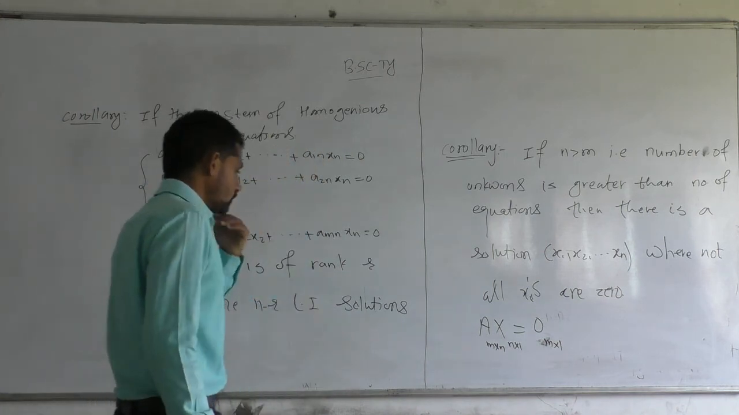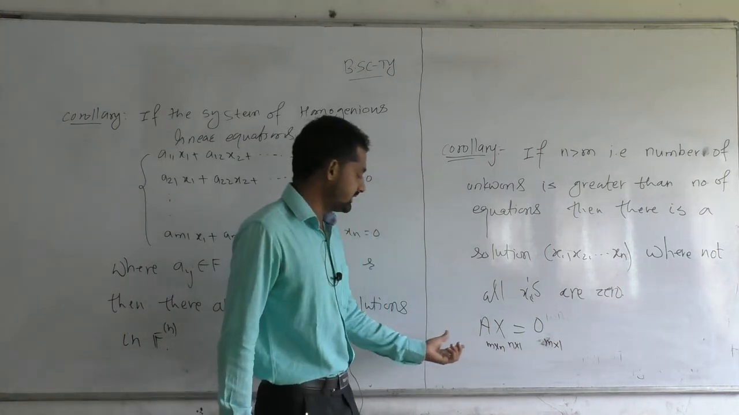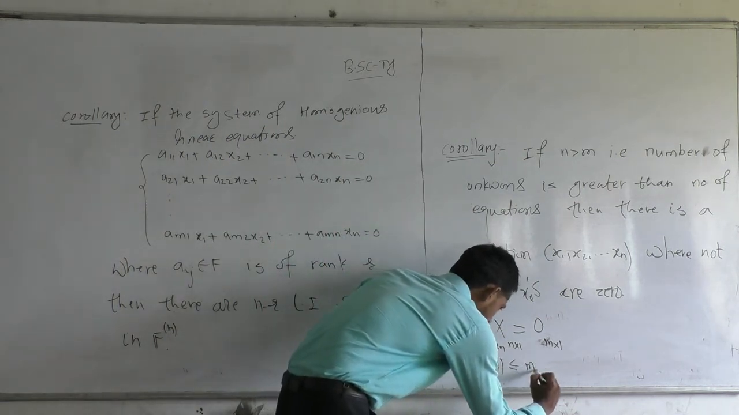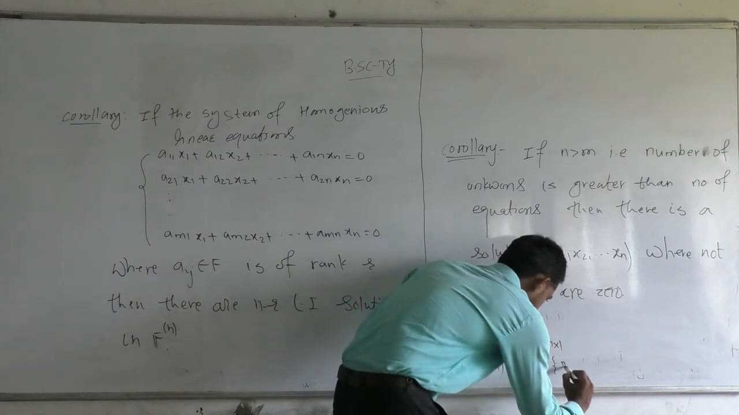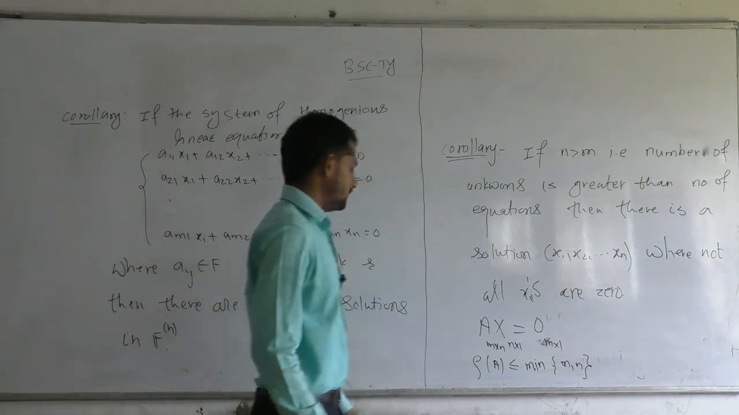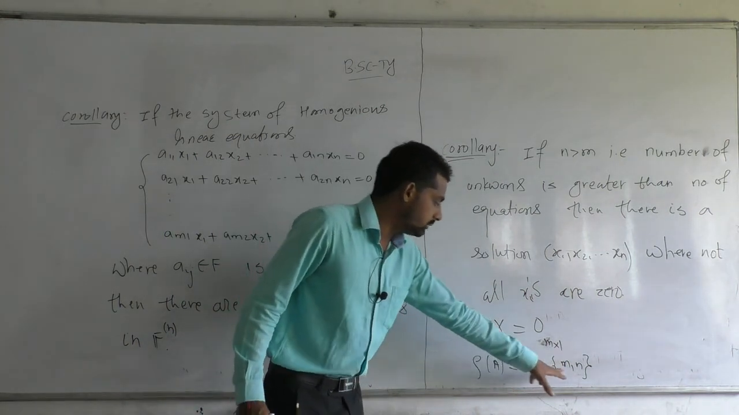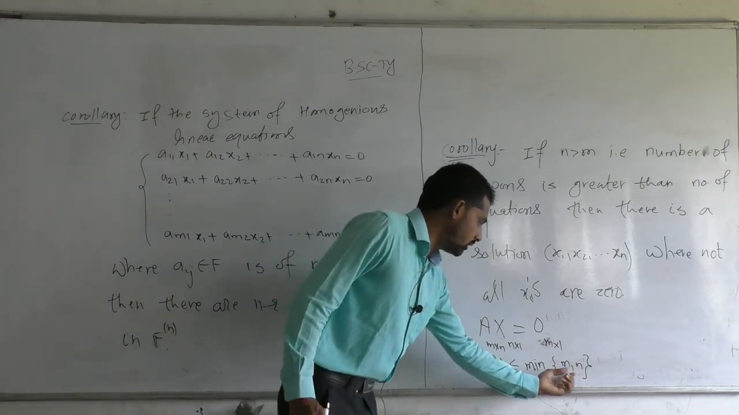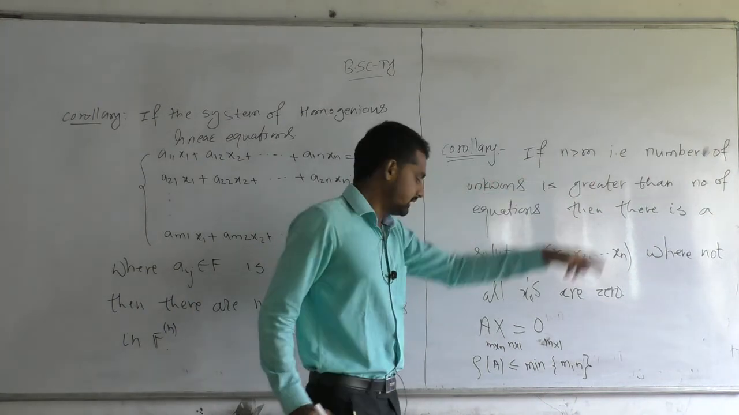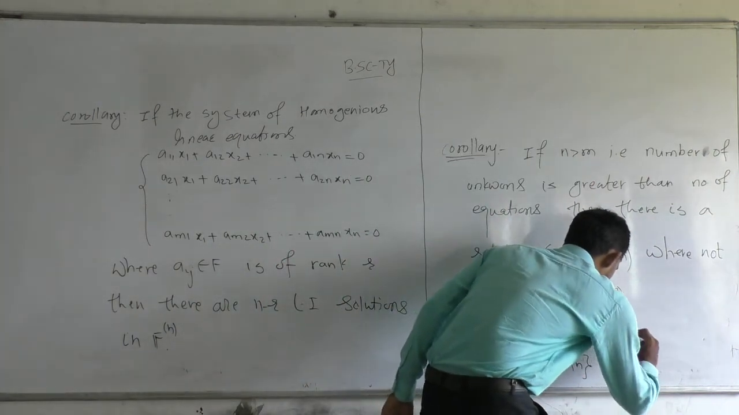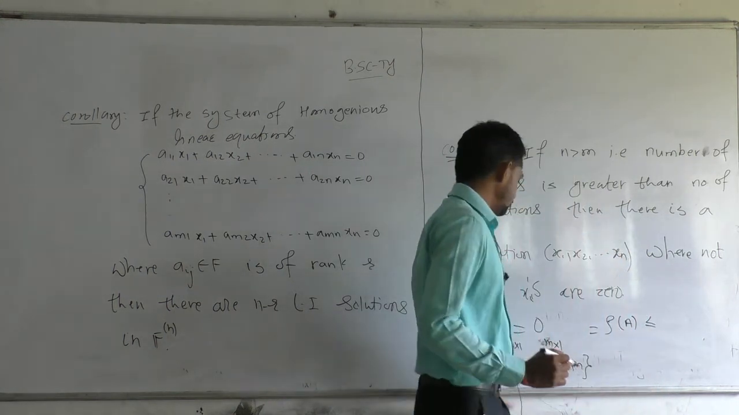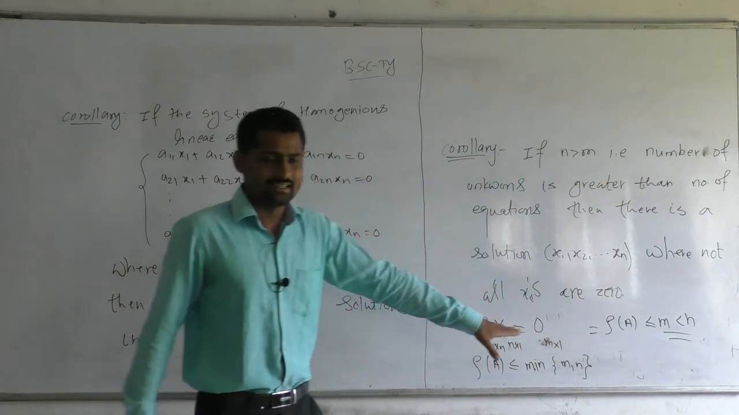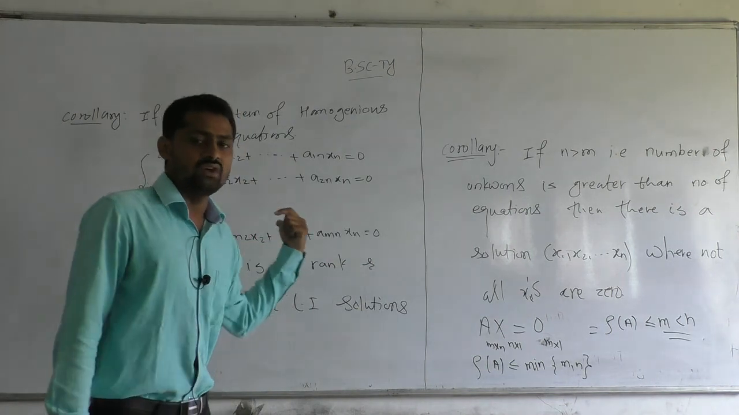So we can say that also we know that the rank of the matrix A is less than or equal to minimum of m comma n. Rank of A is less than or equal to minimum of m comma n, and it is given that n is greater than m. So from this we can write rank of A is less than or equal to m and m is less than n. From this we can say that this system has infinite number of solutions.